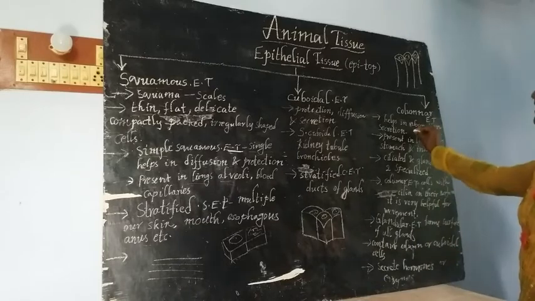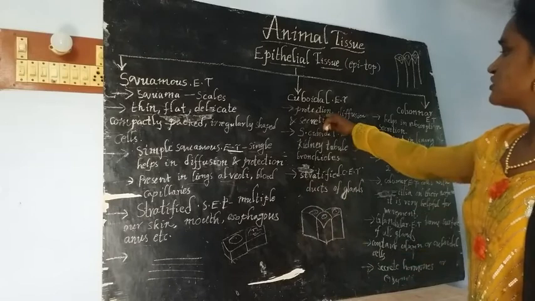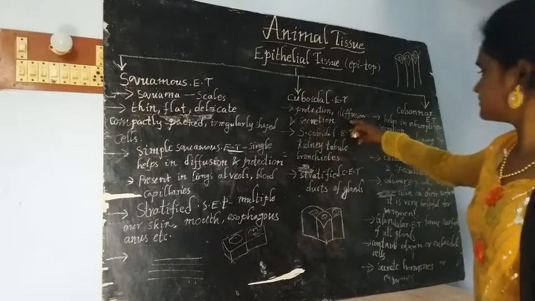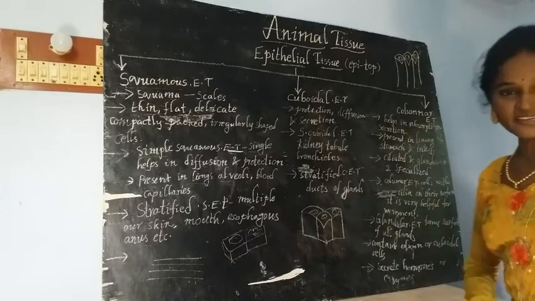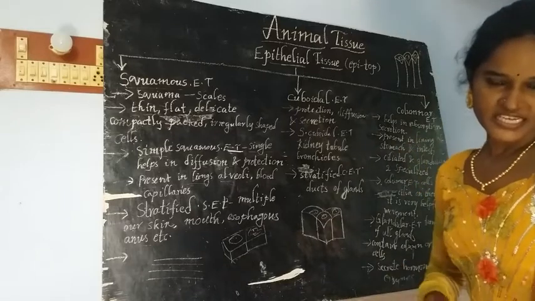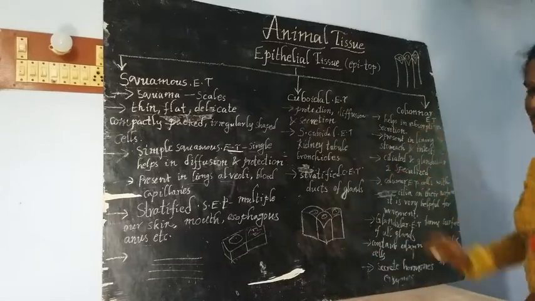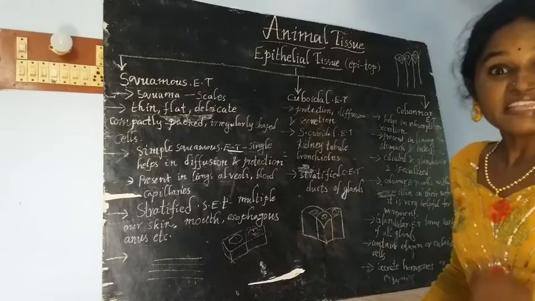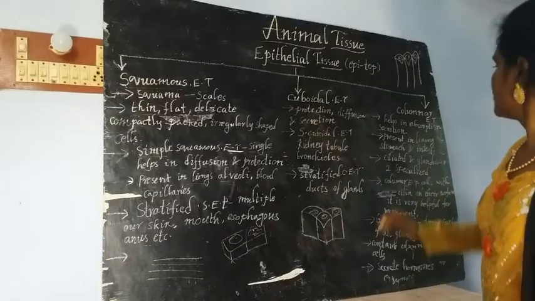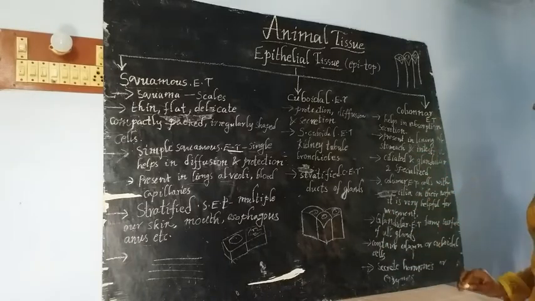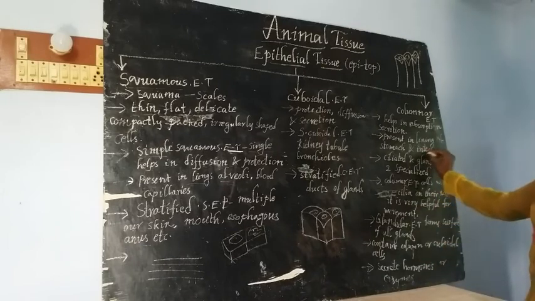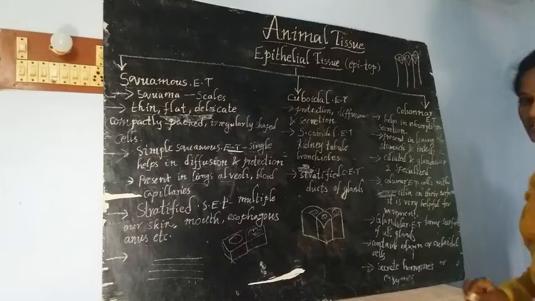It mainly helps in absorption and secretion. This one is helpful for protection and diffusion, secretion. This one is absorption and secretion. It is present in the lining of our stomach. Our stomach is lined with columnar epithelial tissue. And the intestine, along with the stomach, is also made up of columnar epithelial tissue.